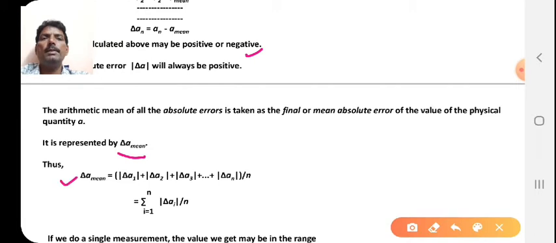So delta A mean is equal to modulus of delta A1 plus modulus of delta A2, all the positive values up to delta AN, divided by n. You can write it as summation over i equal to 1 to n of modulus of delta Ai, upon n.